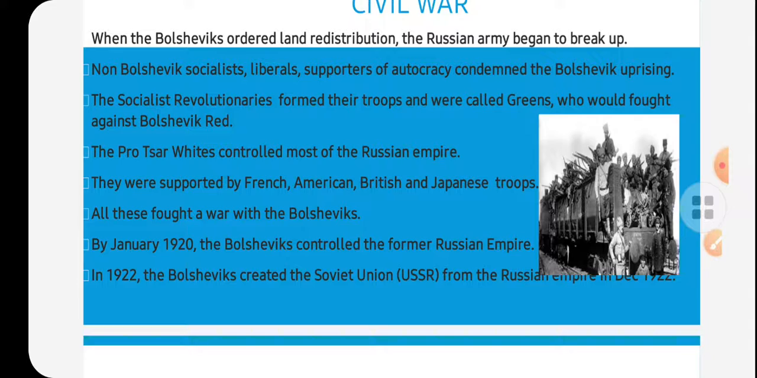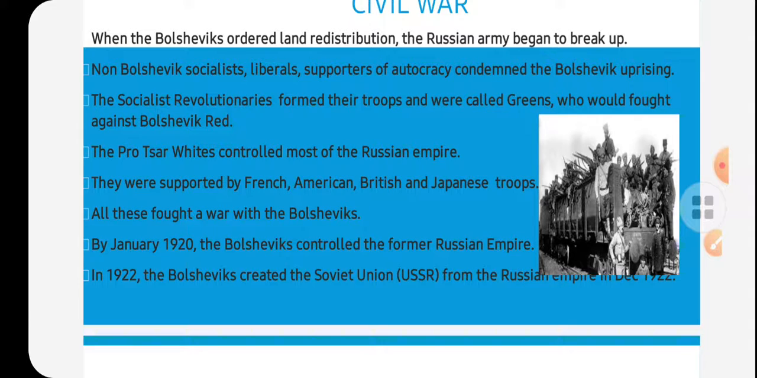The socialist revolutionaries formed their troops, called Greens, perhaps in green uniform, who would fight against the Bolshevik Reds. So Bolsheviks are denoted with red, and socialists with green. The pro-Tsarists controlled most of the Russian Empire after the Tsar, and they were the Whites.